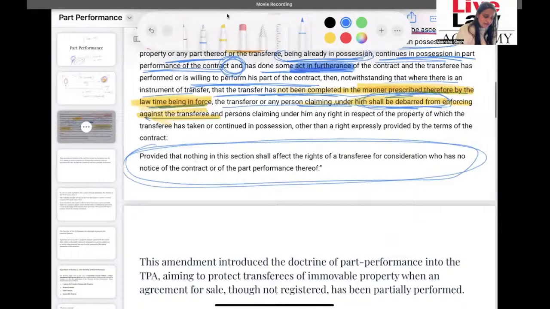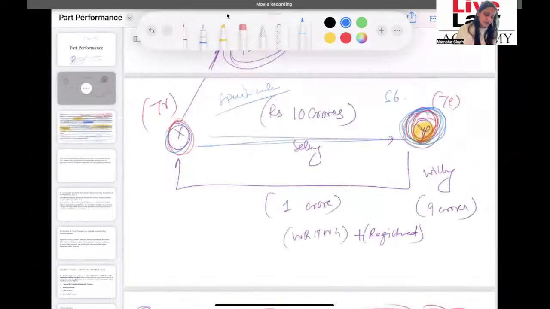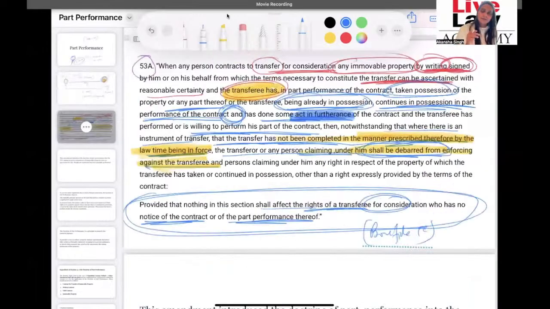Nothing in this section shall affect the rights of a transferee for consideration without notice of the contract or of the part performance thereof. So this is basically talking about a bona fide transferee. A bona fide purchaser who has bought the property, who had no idea, without any notice of this sort of transaction that has existed between X and Y, his rights will be considered to be above the right of this transferee whom we have tried to give protection under Section 53A.